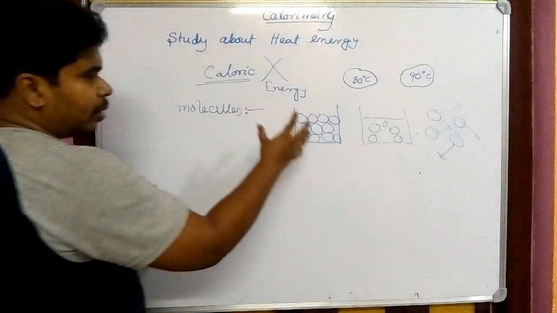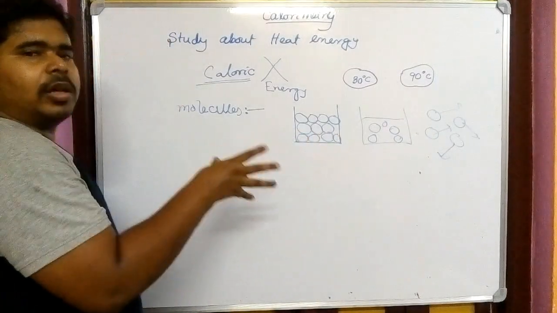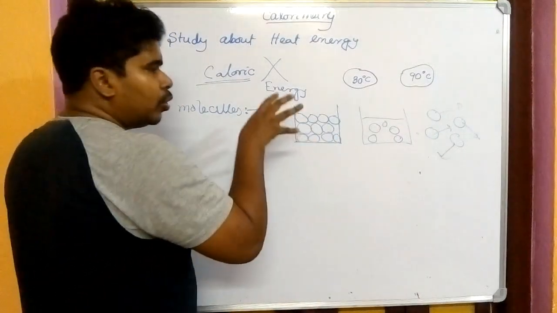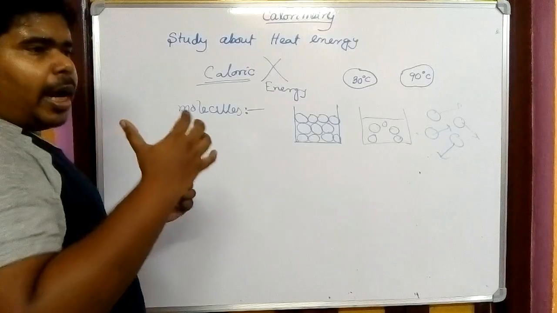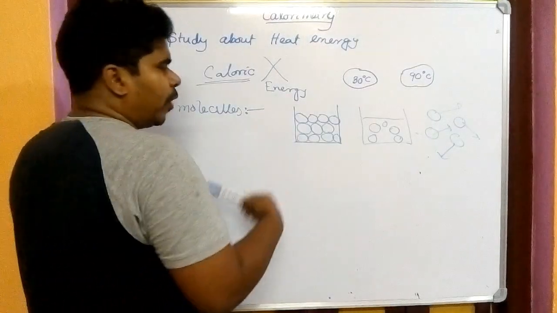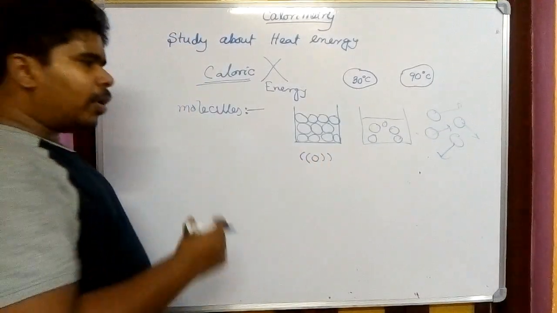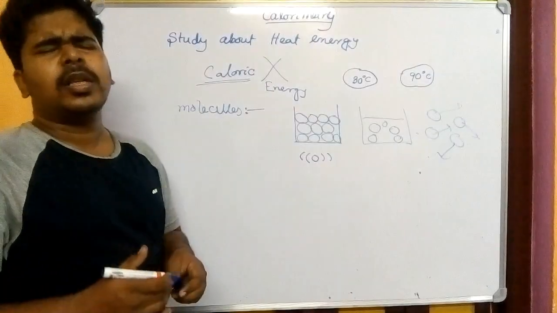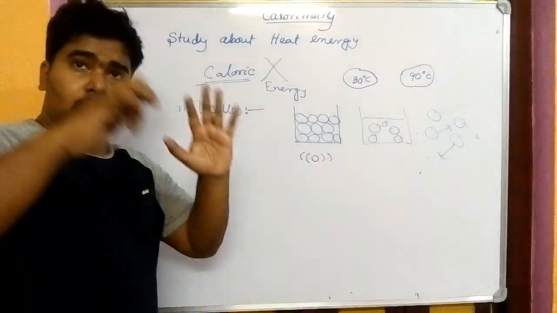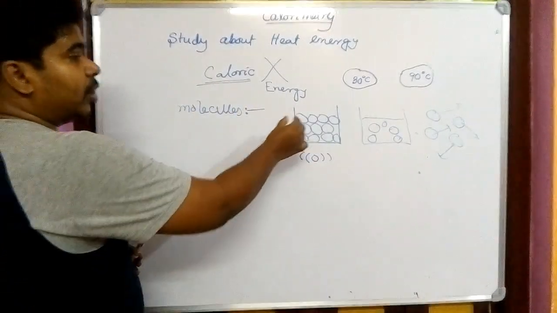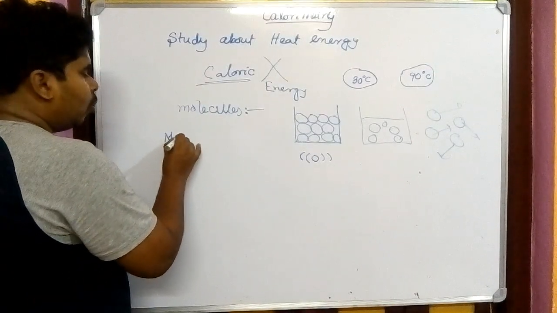Now we have to come step by step. Whenever we are talking about the molecules of a solid, the molecules are not able to move, they are closely packed. So what they do, due to the atmospheric temperature, is just vibrate at their own place. If I'm talking about the motion, that type of motion is very small in the case of a solid. There is a very little vibration due to the temperature. And we know the intermolecular attraction is more.